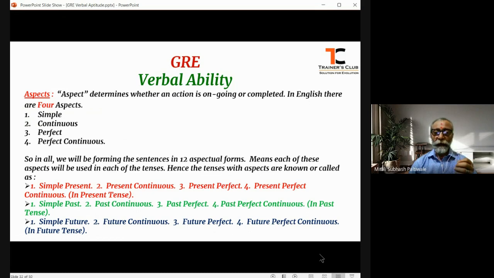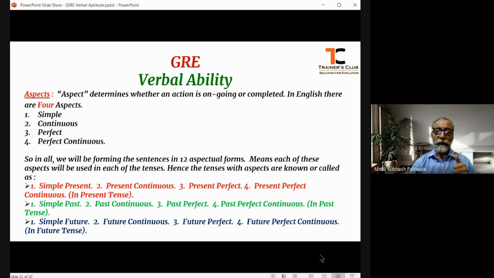So, all in all, four aspects are applied to three tenses. Each of these four aspects is applicable to each of the three tenses. So, overall, we frame sentences in a total of 12 forms.